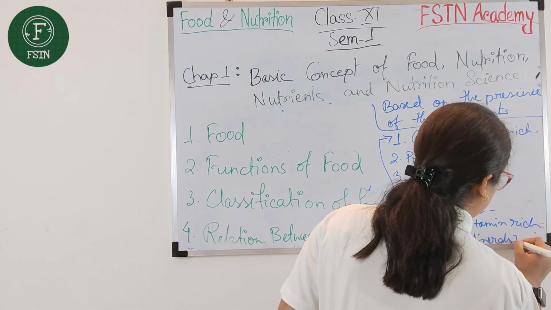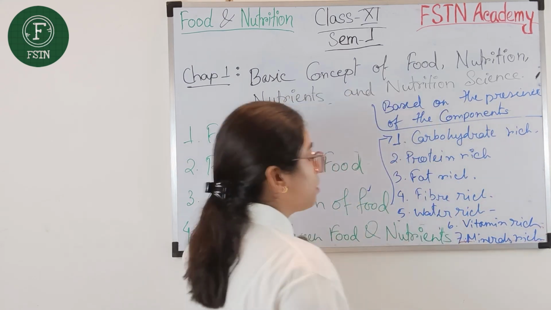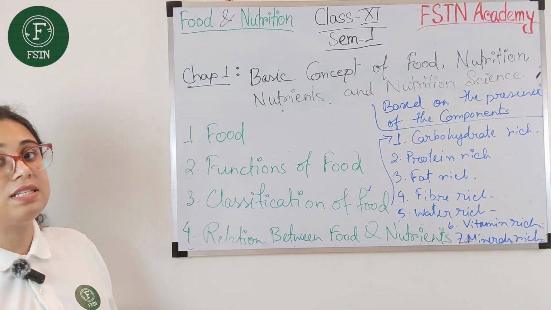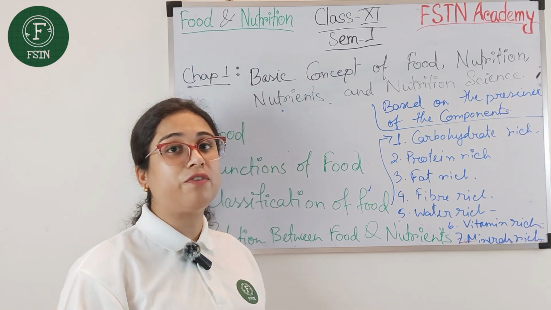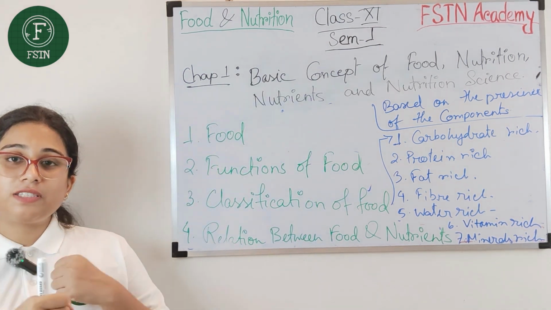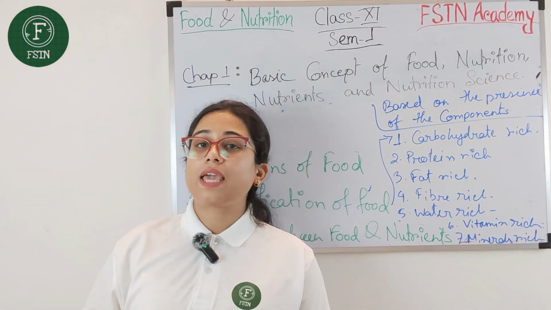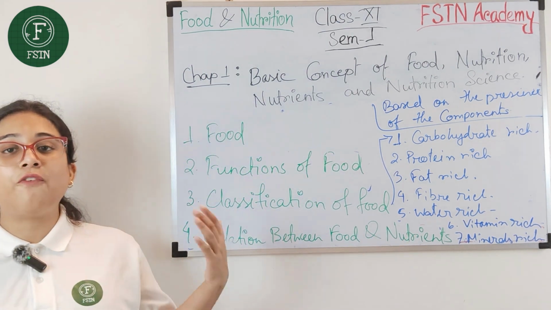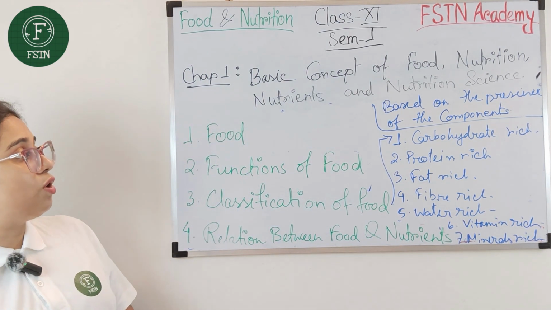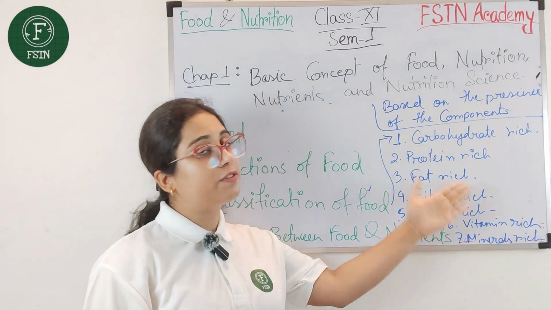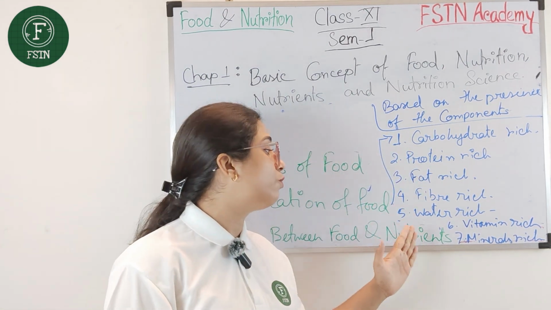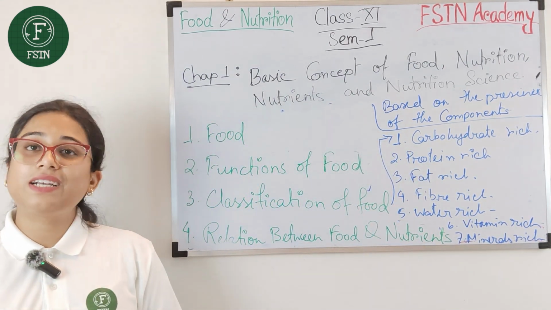These are the main food nutrients present in the food that benefit us by giving a defensive mechanism against the diseases and the harmful microbes.